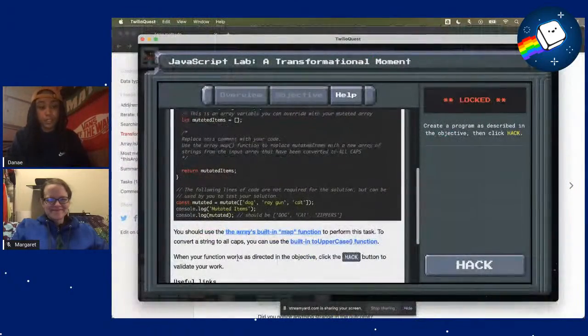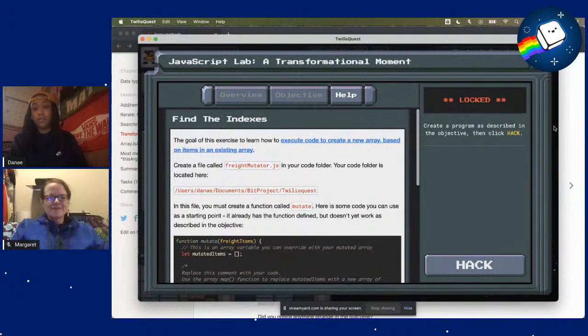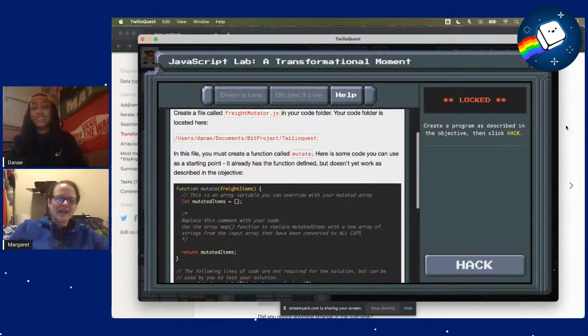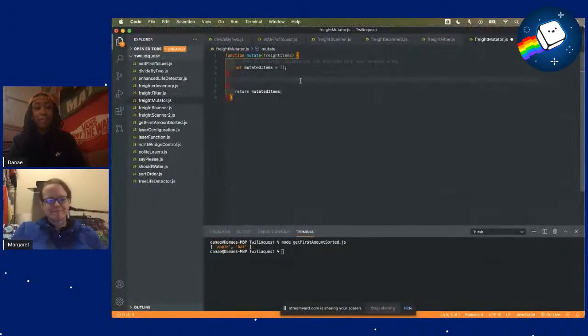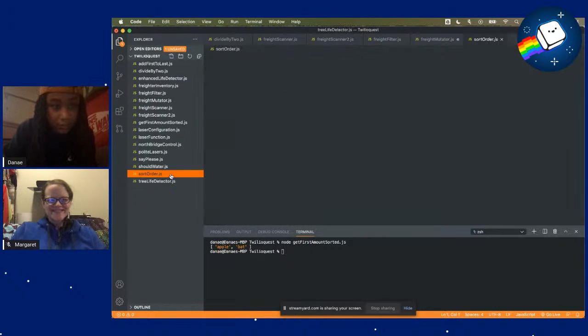All right, so for this one, we want to transform it to all caps. So I know JavaScript has toLowerCase. toUpperCase. Yep. Okay. Cool. It's one of its string functions. I wanted to make sure I wasn't making that up. Because I know in one of the previous exercises, which I can't remember the name of off the top of my head, we had to use the toLowerCase function. I wish I could remember which one it was. I don't want to just click through all of these.